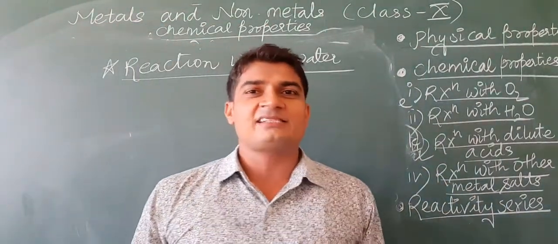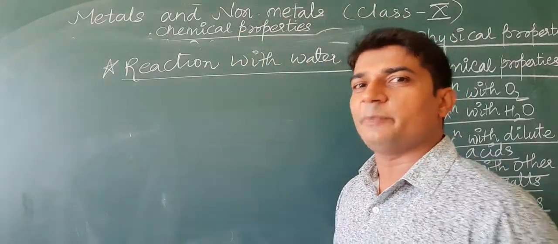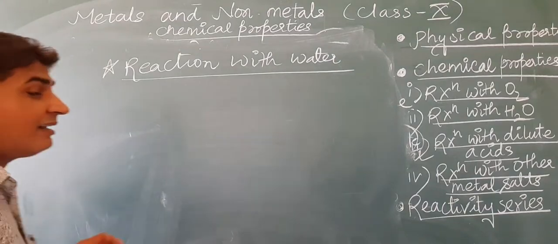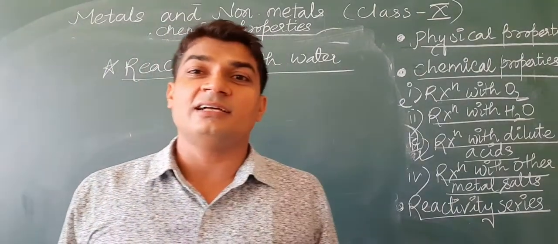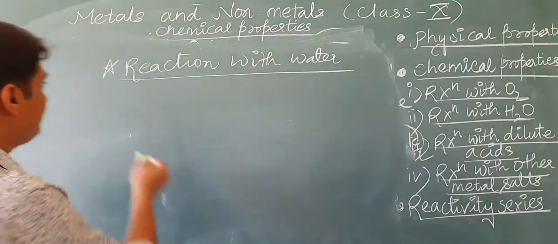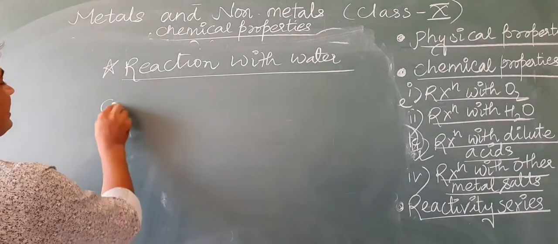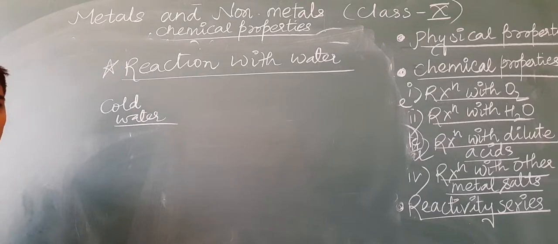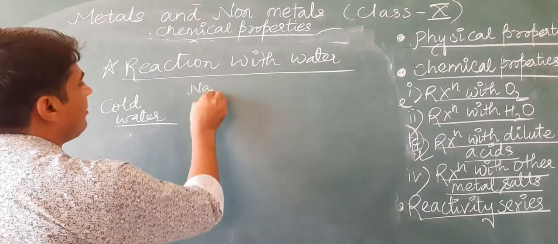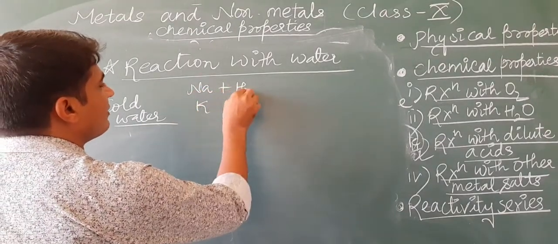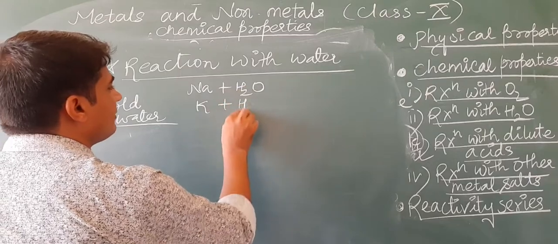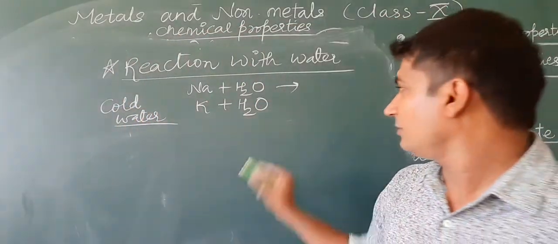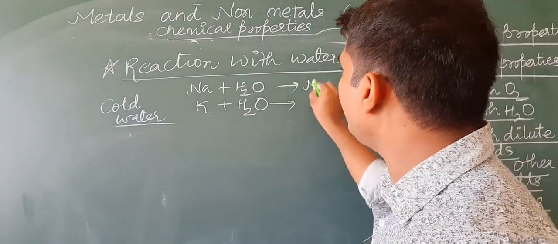So now, next chemical property: reaction of metals with water. All the metals do not react with water at the same temperature. For example, some react with cold water, for example sodium and potassium.